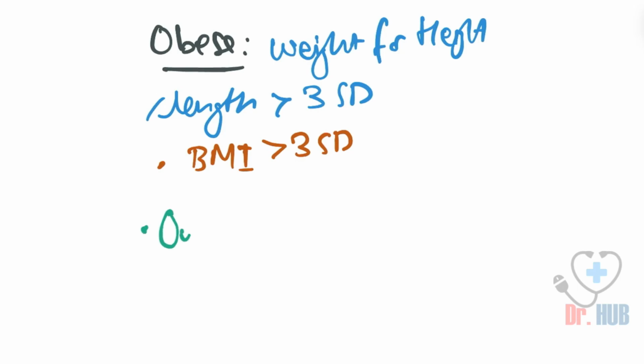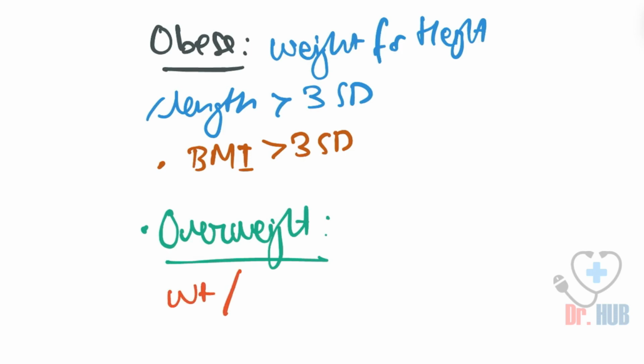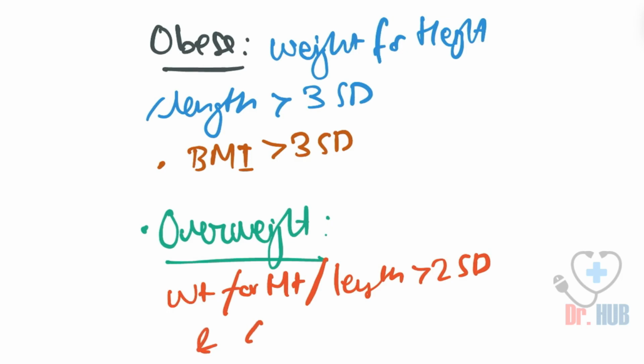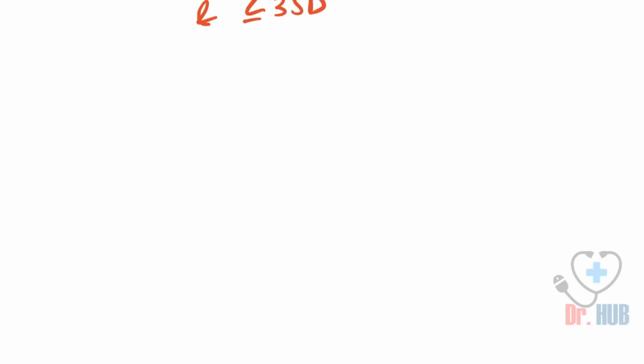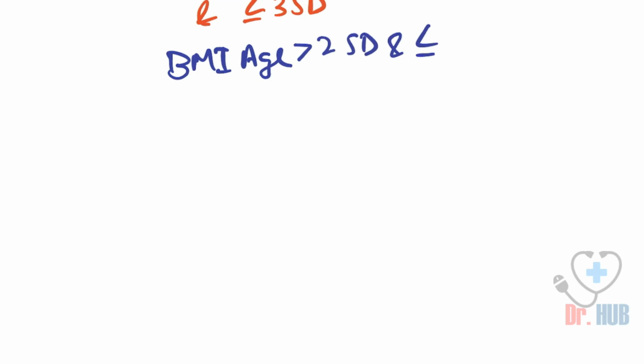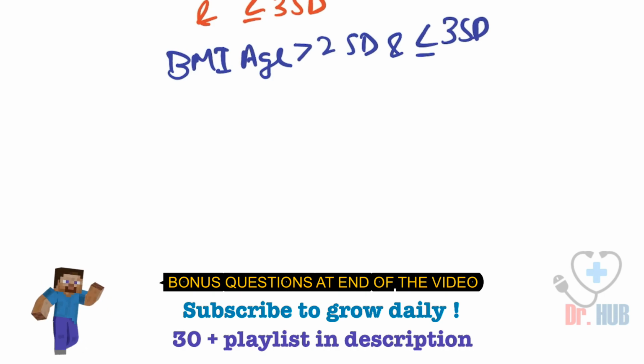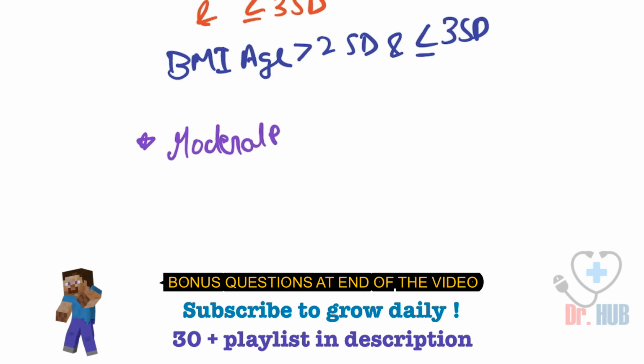Now moving on to the overweight category. What is overweight? A person from birth to 5 years is known as overweight if the weight for height or length is greater than 2 standard deviations and less than 3 standard deviations. Then we look at the BMI for age, which will be greater than 2 standard deviations and less than or equal to 3 standard deviations.